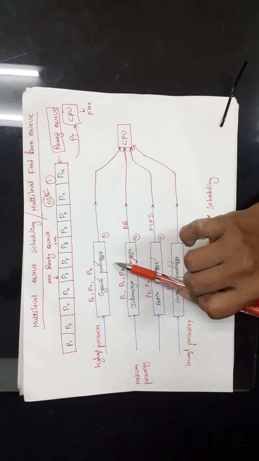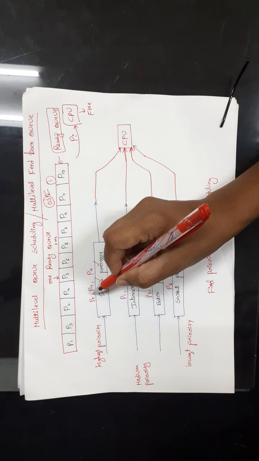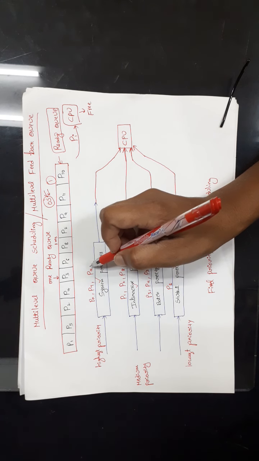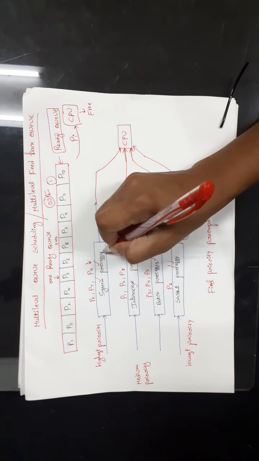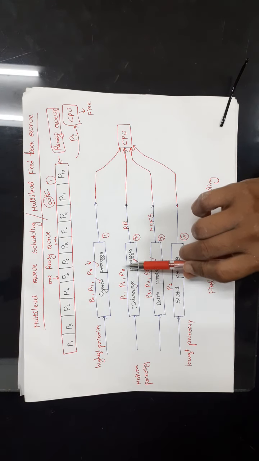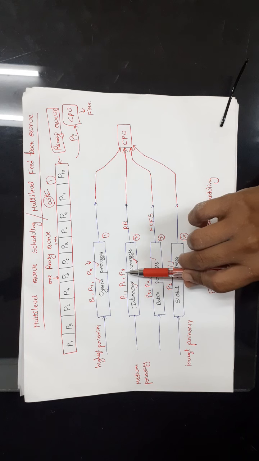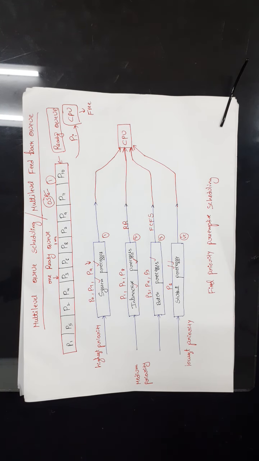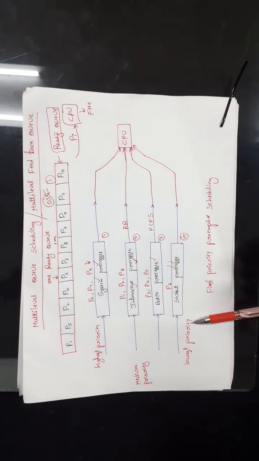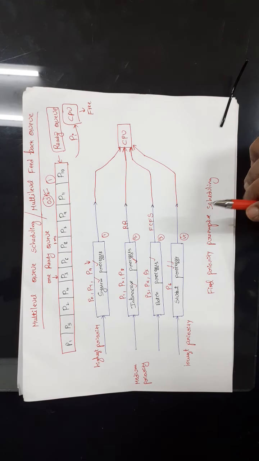System related processes. For example, let us assume that P0, P7, P9 are the system processes. So they are placed here and these are the high priority processes. Next P1, P2, P8 are interactive. So I have placed them here. Then these are batch processes and this is the student process. This is the high priority, this is the low priority and these are the medium priority processes.